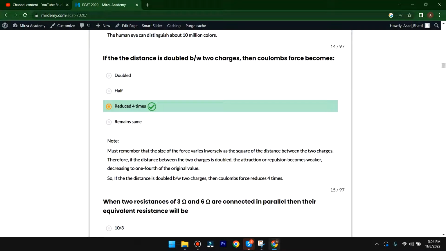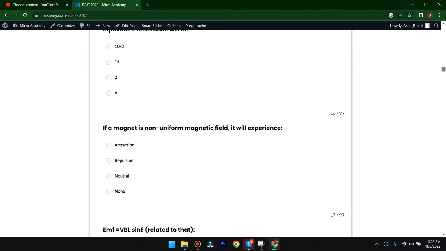The size of the force varies inversely as the square of the distance between the two charges. Therefore, if the distance between the two charges is doubled, the attraction or repulsion becomes weaker, decreasing to 1/4 of the original value. So if the distance is doubled between two charges, then Coulomb's force is reduced 4 times. So here the C option is correct. Now I am going to move to the next MCQs.